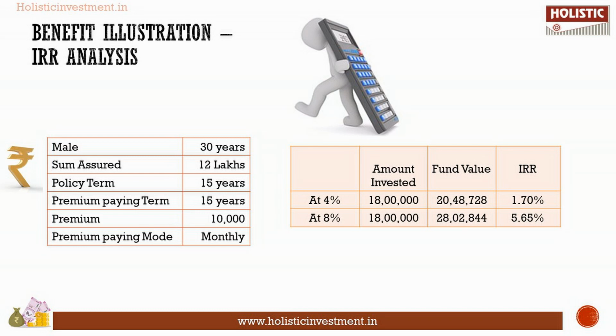This benefit illustration assumes a gross return of 8% per annum and 4% per annum. These rates, that is 8% per annum and 4% per annum, are assumed rates of return that are used for benefit illustration.